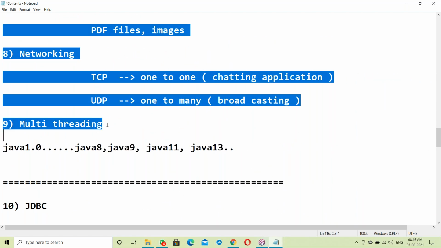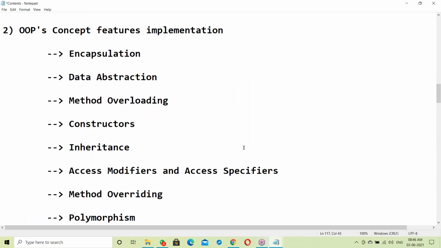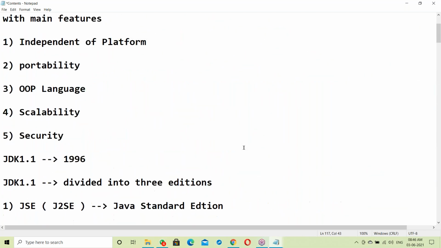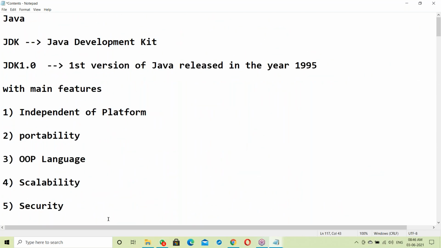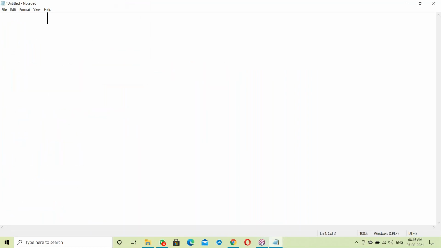After finishing multi-threading, next we'll discuss version-wise features: 1.0, 1.1, 1.2, 1.3, and after this Java 8, Java 9, Java 11, Java 13. Up to 13, all the version-wise features we'll discuss. This completes your syllabus, and finishing it will take 75 days.